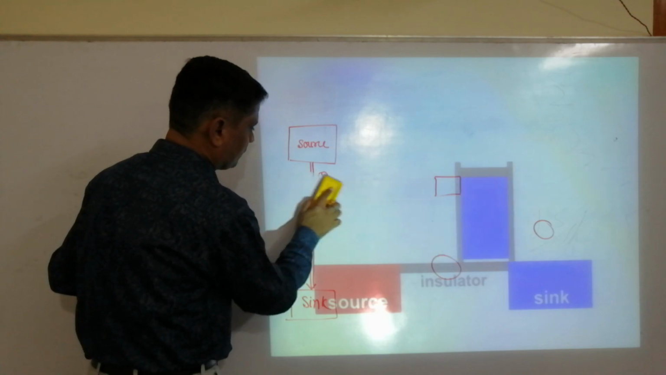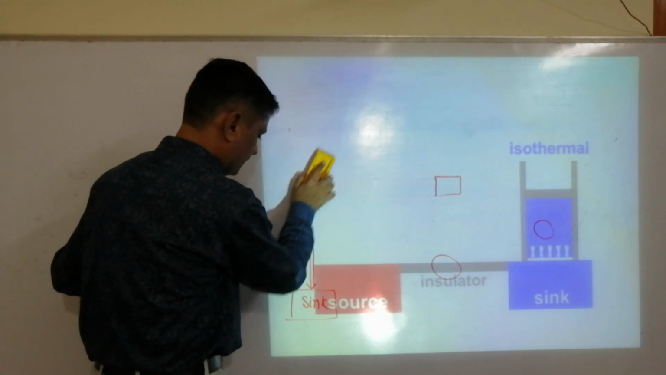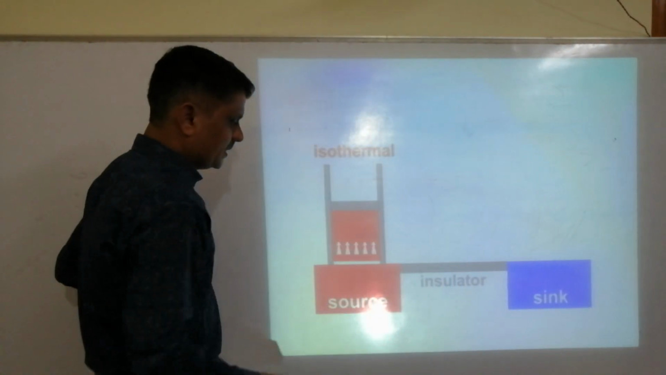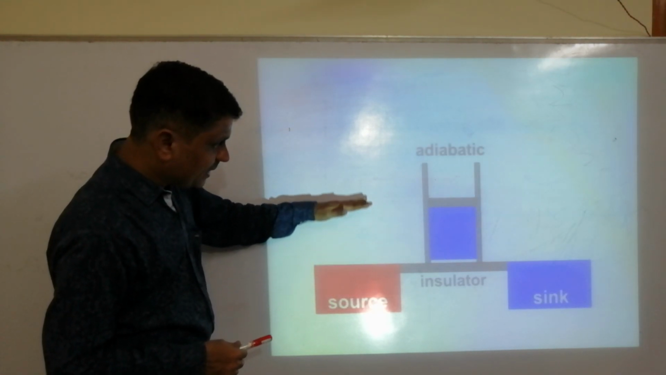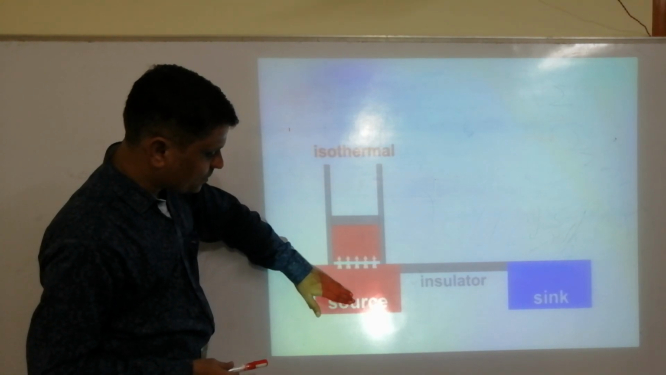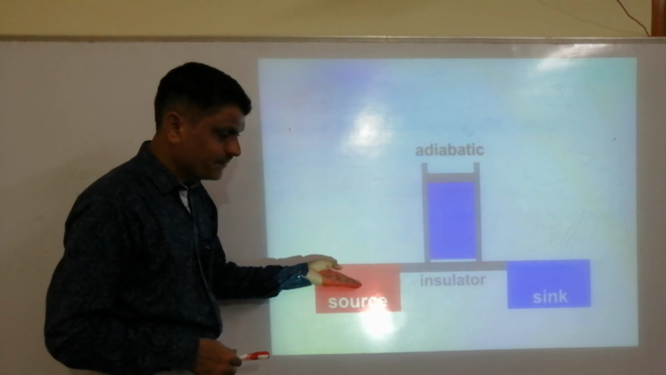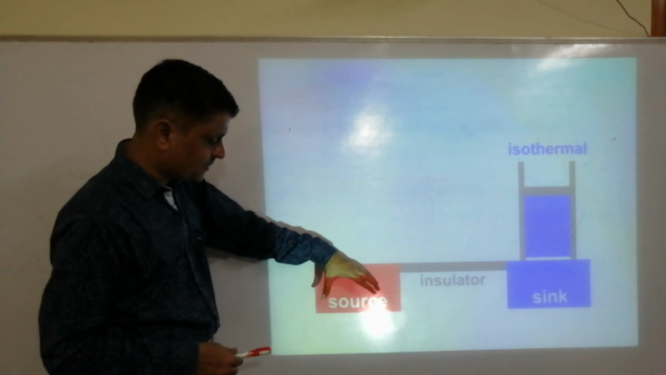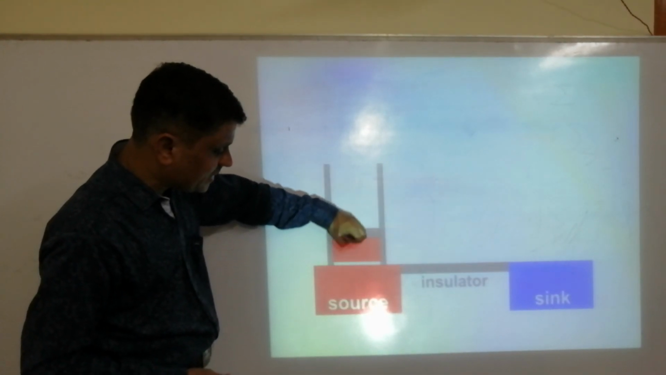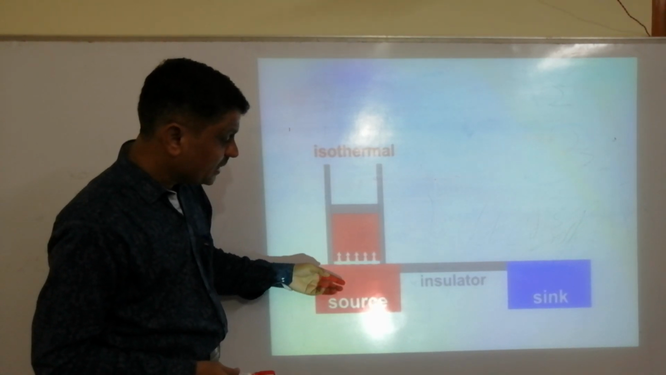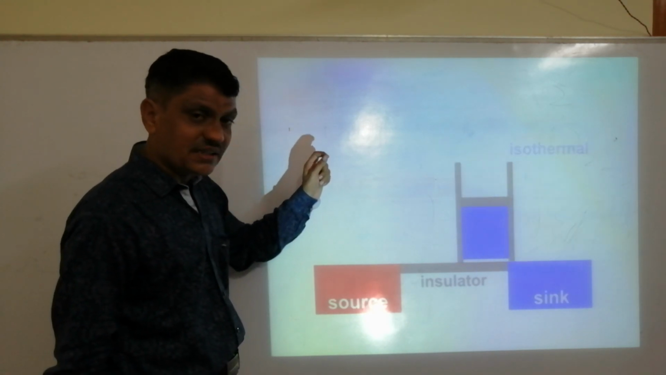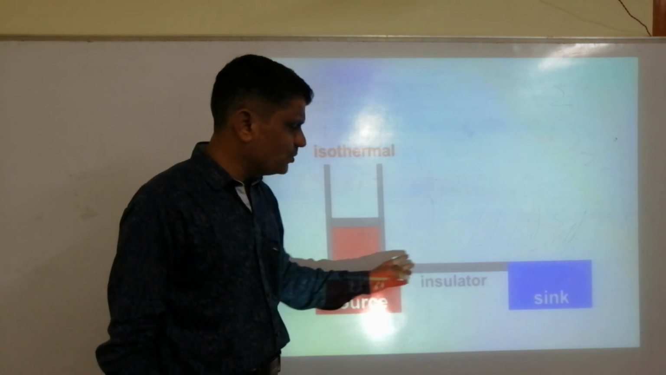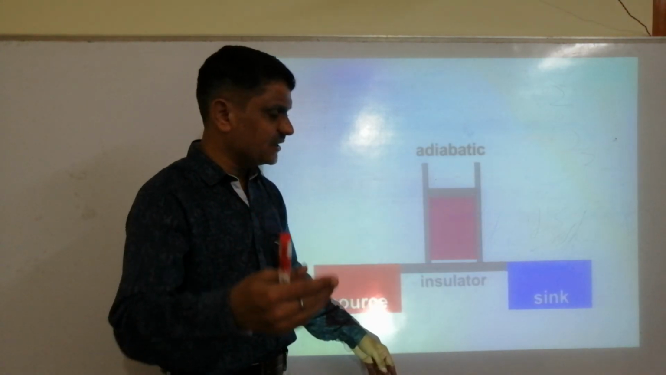Just observe this animation. See, it is a source. I told you it is a hot body. Whenever this cylinder is placed on the source, the heat energy flows into the cylinder, meaning the working substance. So the working substance receives heat energy from the source. Keep in mind, expansion is taking place during this. After receiving heat energy, it will do work. Those steps are there in the Carnot cycle.